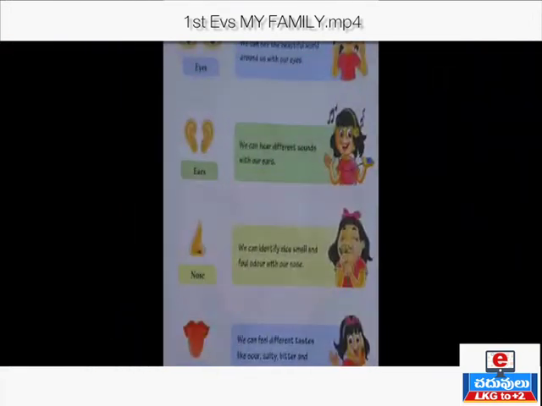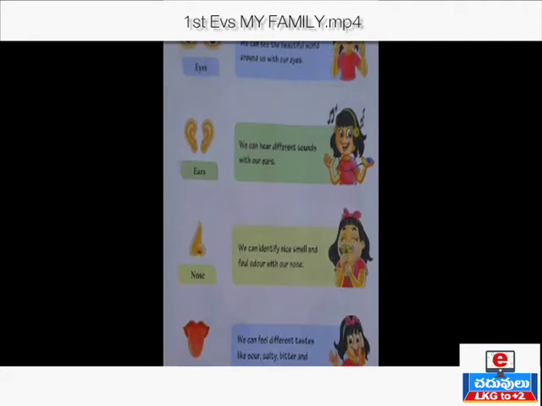Next, we'll see details about all. First, about sense organs. What is the first one? That is eyes. We can see the beautiful world around us with our eyes. Next, ears. We can hear different sounds with our ears, like music. About the nose: we can identify a nice smell or odor with our nose.